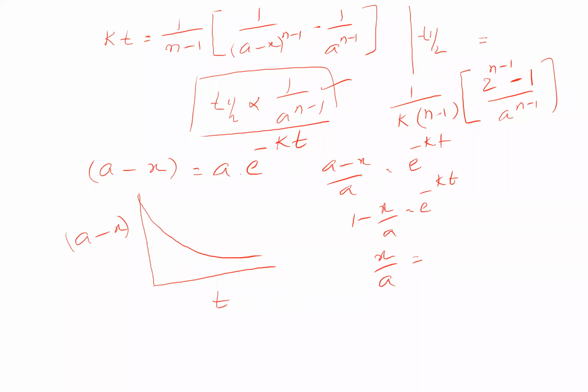X by a is equal to 1 minus e to the power of minus kt. This is also an important expression because this term x by a is the fraction reacted.